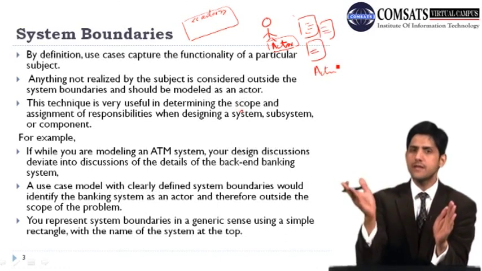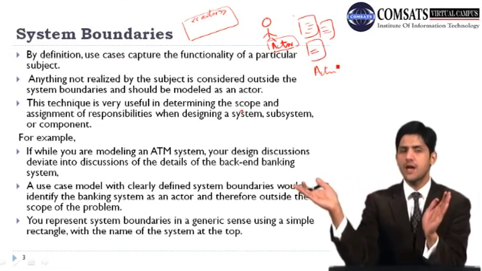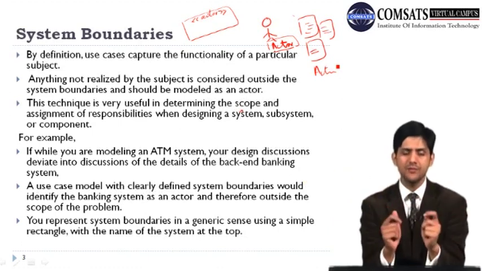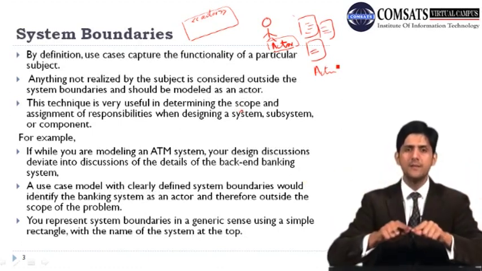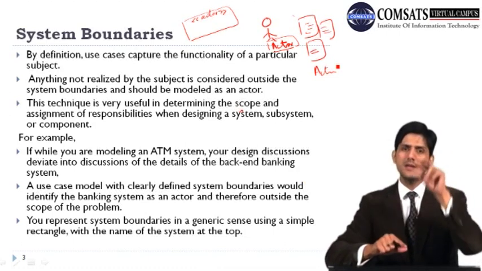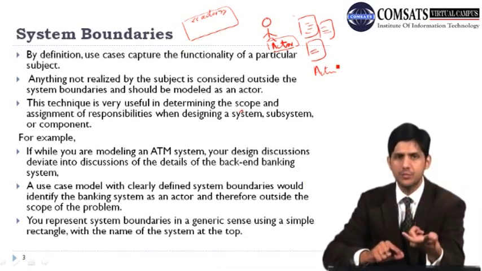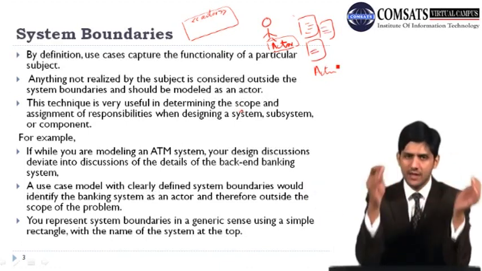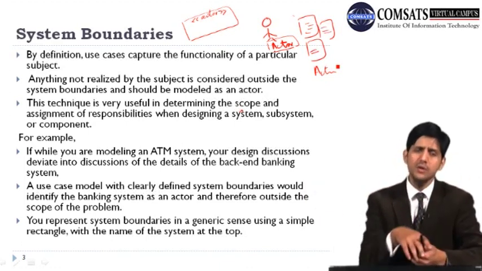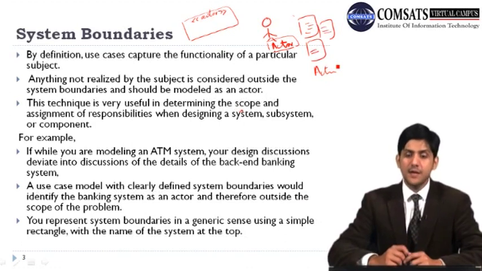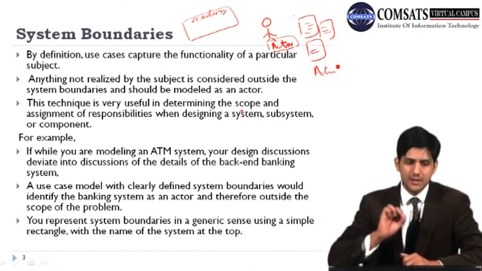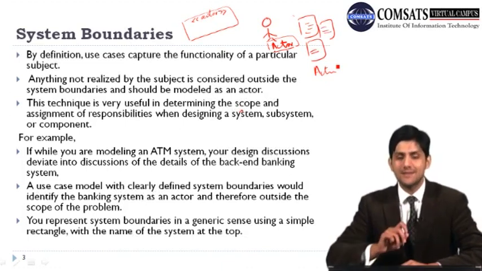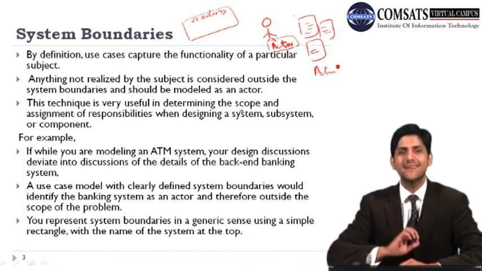For example, there is a legacy system. All the functionalities that are in that system are not part of this particular system. So we try to identify a boundary, and we say anything and everything inside that boundary is the system that I have to produce, and we only try to identify the actors interacting with that particular boundary. By definition, use cases capture the functionality of a particular subject. Anything not realized by the subject is considered outside the system boundary and should be modeled as an actor.